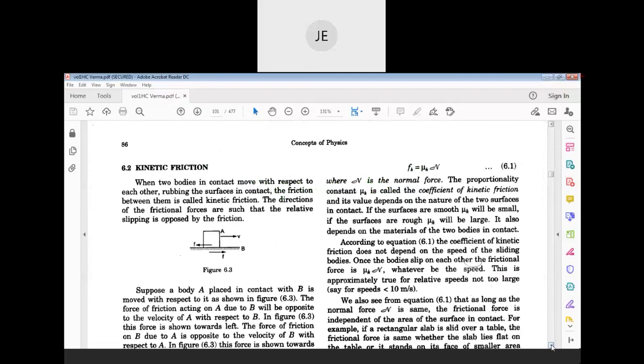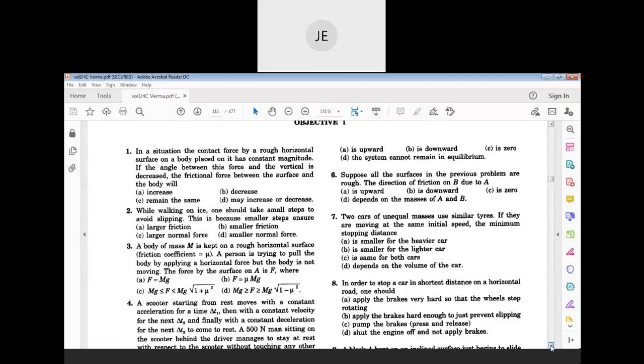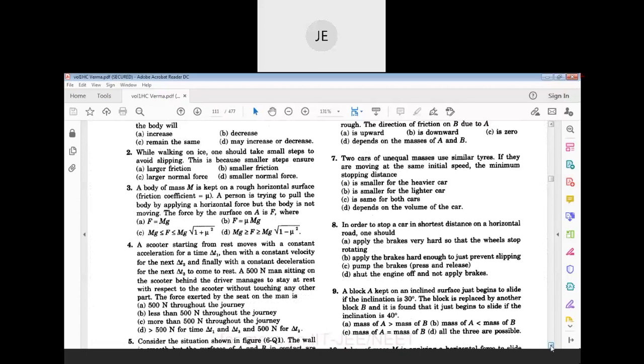Take mg common, then you will get mg times square root of 1 plus mu square. That is the maximum contact force.